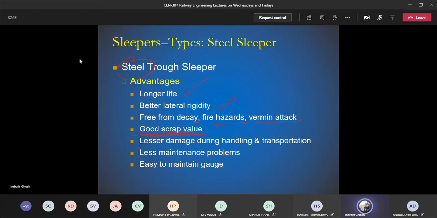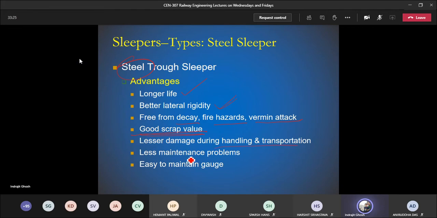In some cases, almost no damage. So lesser damage means in case of handling, suppose 80 kg weight, 1 or 2% they are carrying it with their own hands, or they are going to put it in a particular vehicle, train, wagon, compartments. So if it is going to fall, there will be less damage or almost no damage to this particular slipper.